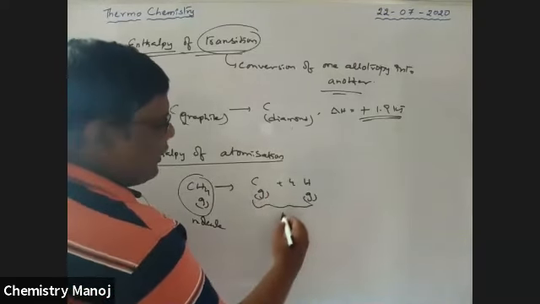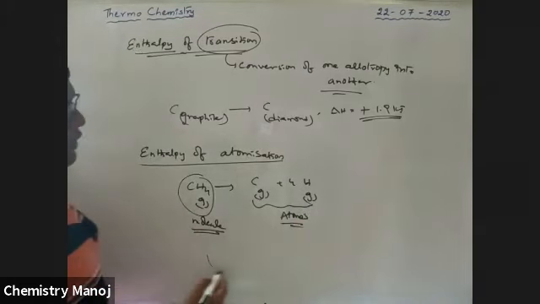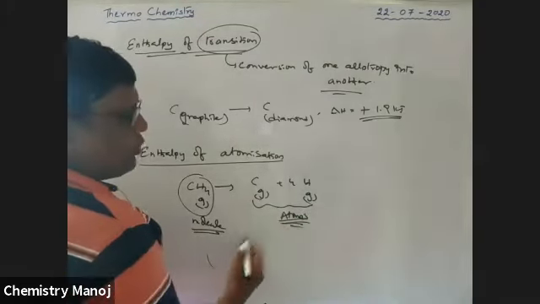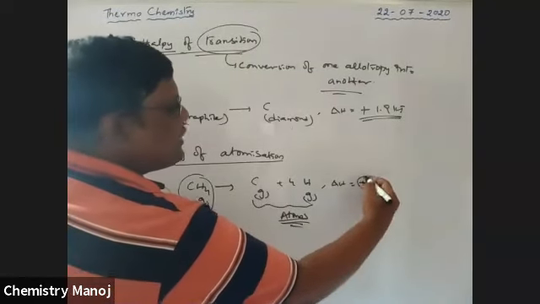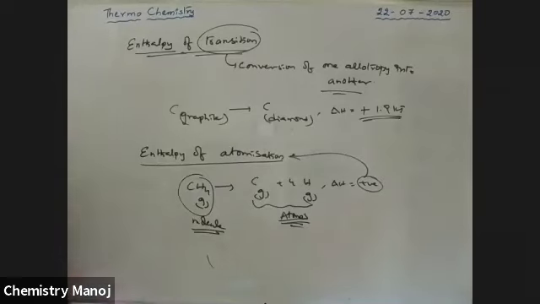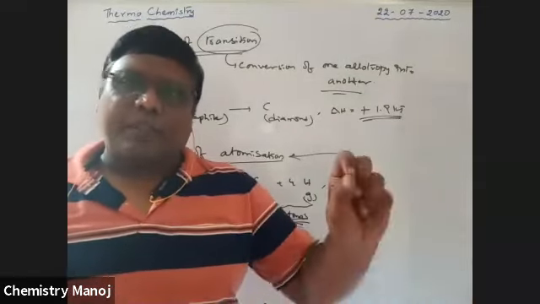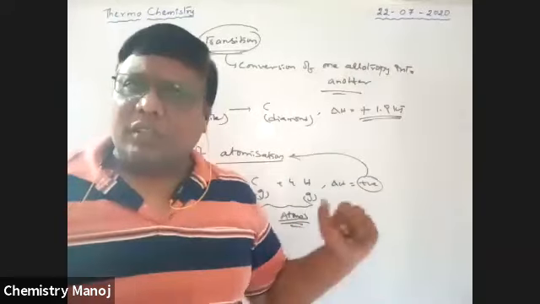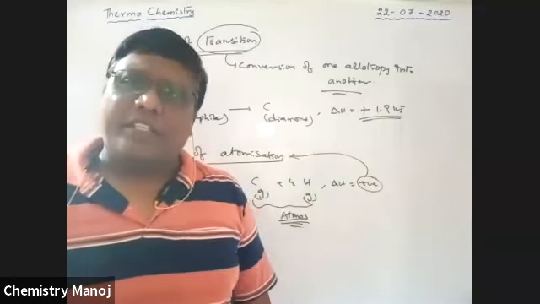So the gaseous molecule is changed to gaseous atoms. During this process, delta H is positive. It is an endothermic process, and that energy is called enthalpy of atomization.